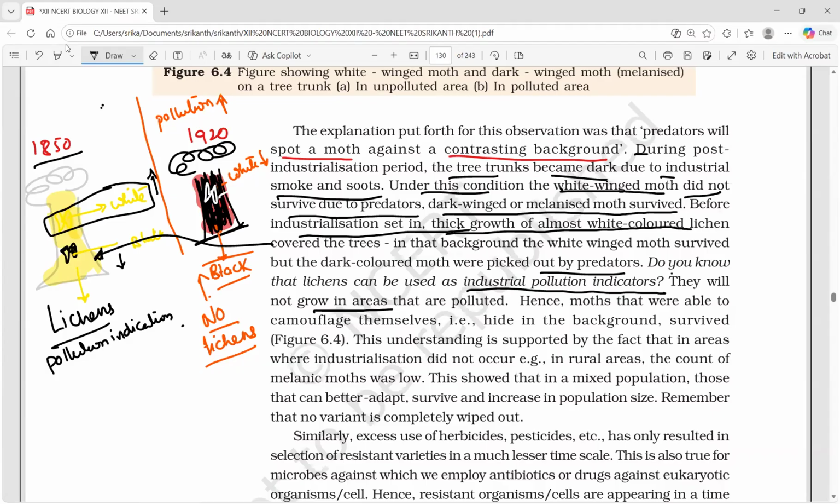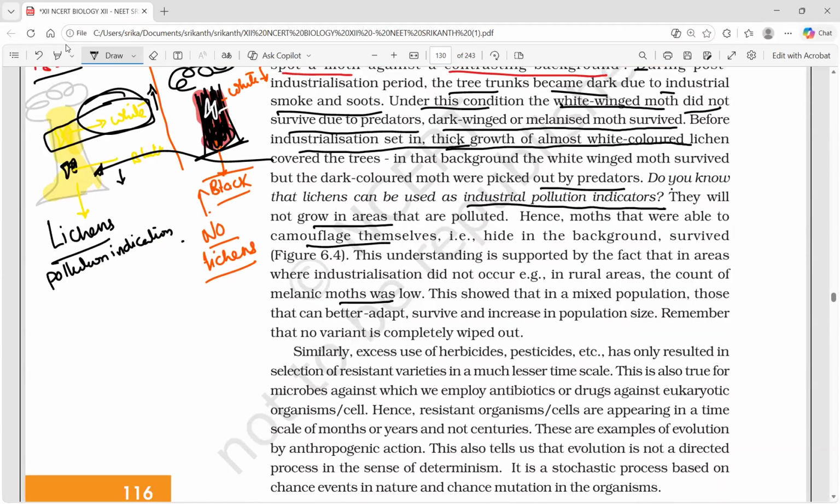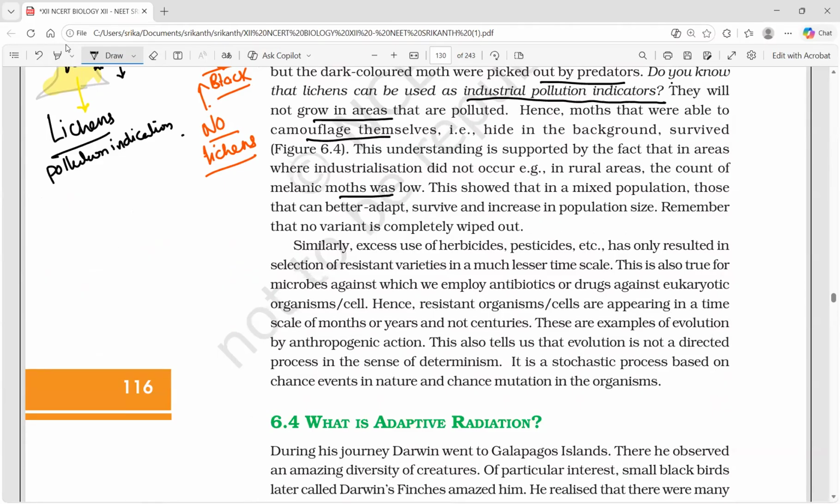Hence, the moths that were able to camouflage themselves: who got the advantage of camouflage before industrialization? White. Who got the advantage of camouflage after industrialization? Black. So this understanding is supported by the fact that in areas where industrialization did not occur, in rural areas, the count of melanic moths was low, and this showed that in a mixed population, those that can better adapt survive and increase in population size. Remember that no variant is completely wiped out. Less in number, but not wiped out.